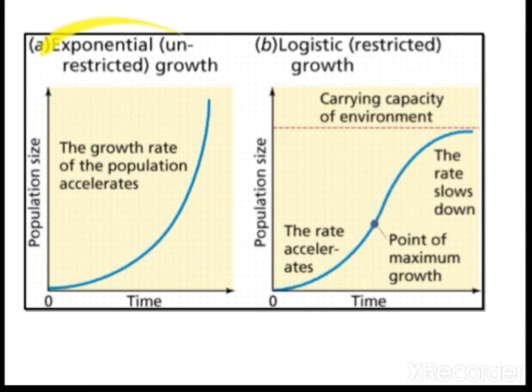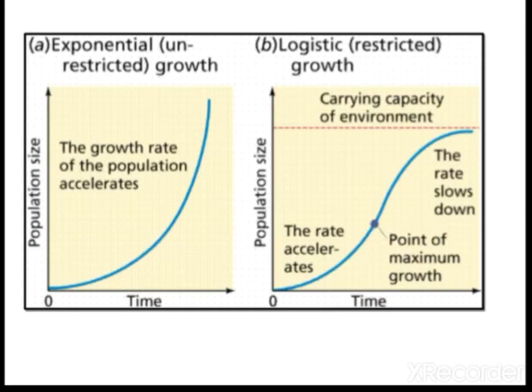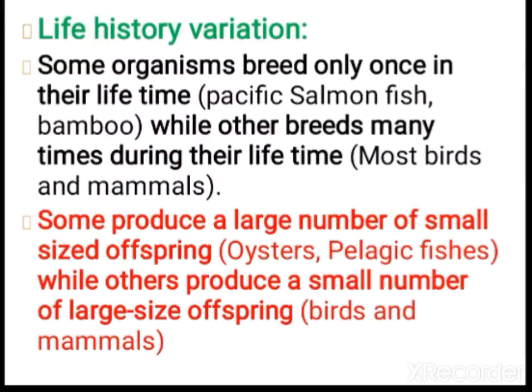So this is exponential growth and this is logistic growth. One is a J-shaped growth curve, the other is an S-shaped or sigmoid growth pattern. Here resources are unlimited, and in this one resources are limited. Children, this question is asked in the exam for 2 marks. You should differentiate between them, and sometimes the graph can be given and they will ask you to recognize what type of graph it is.